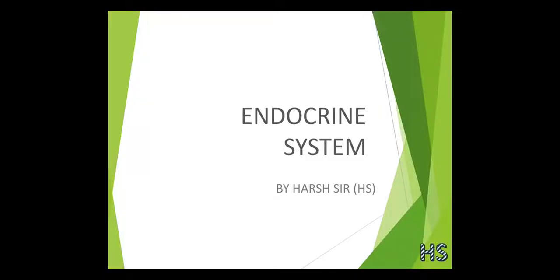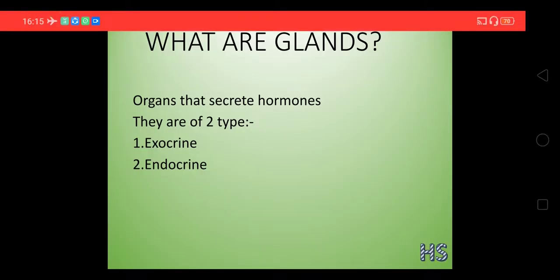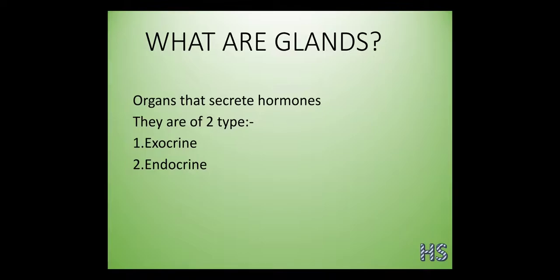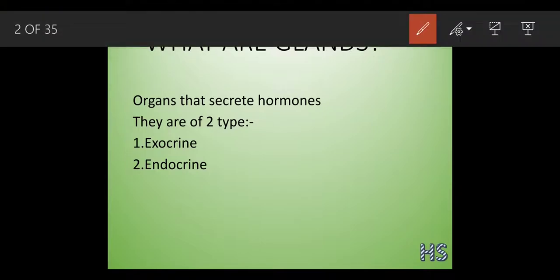Students, today we are going to start with the first human anatomy chapter, that is the endocrine system. So let's start. First we will understand what glands are. Glands are organs that secrete hormones. You have already heard about this word in your teenage years. What are hormones and all?